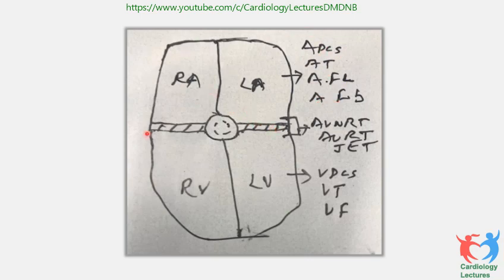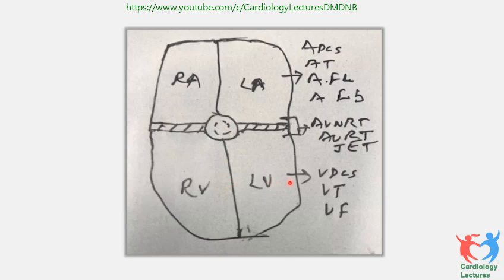Now, when you go to the junction of the heart, there are basically 3 arrhythmias. One is atrioventricular nodal reentrant tachycardia, when the reentry is occurring in the AV node. Then there is AVRT, atrioventricular reentrant tachycardia, if there is an accessory pathway. So that's another one of the commonest arrhythmias based on the junction. And third is what is called JET, junctional ectopic tachycardia. JET occurs in children. It is not a very common arrhythmia, but it is very difficult to treat. And it is not based on re-entry, it is based on enhanced automaticity from the junction.